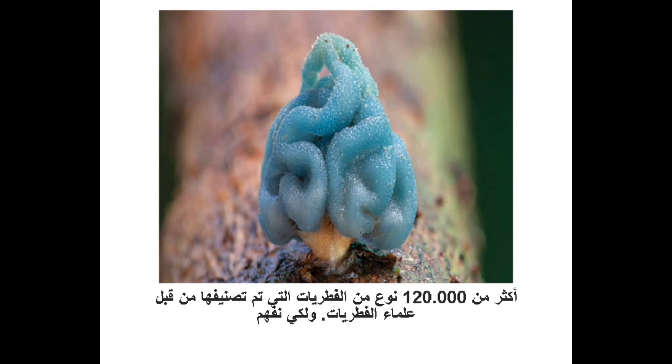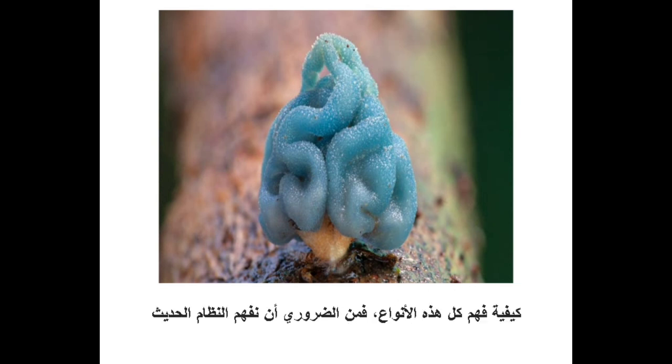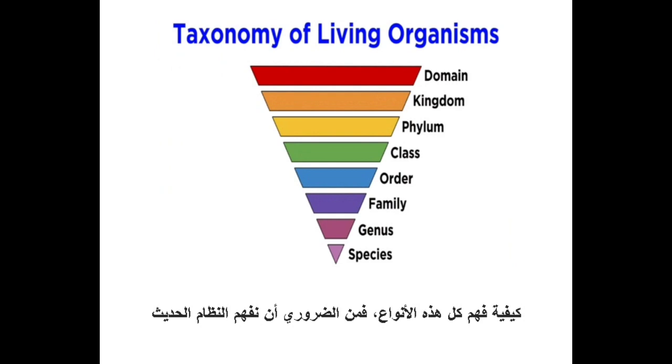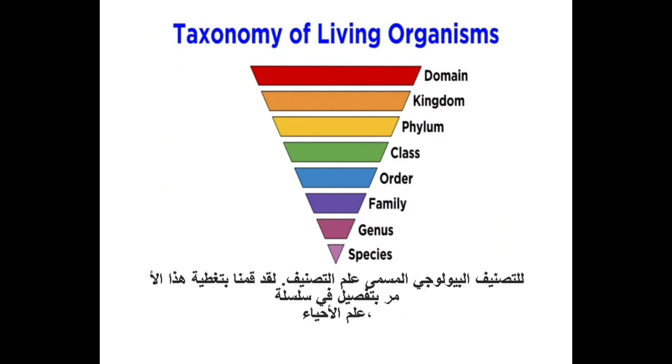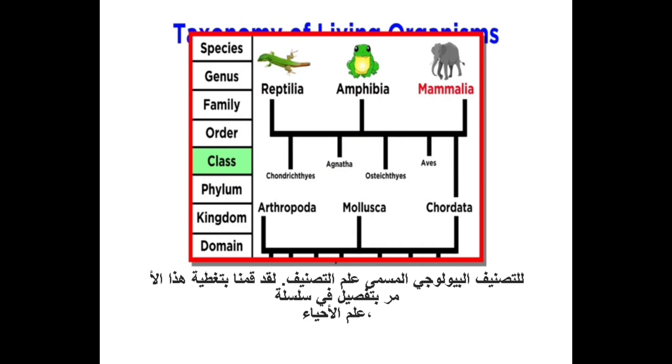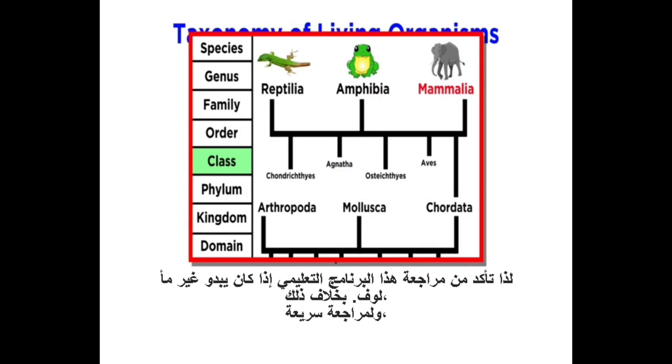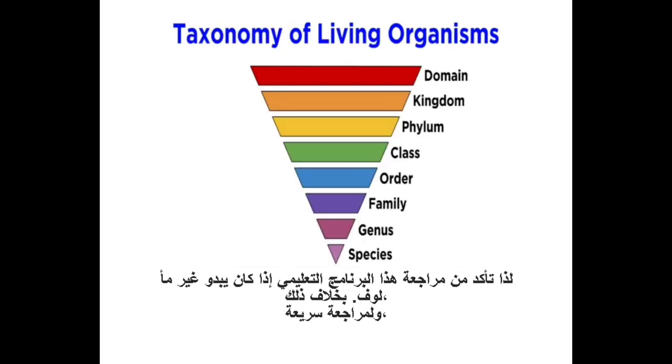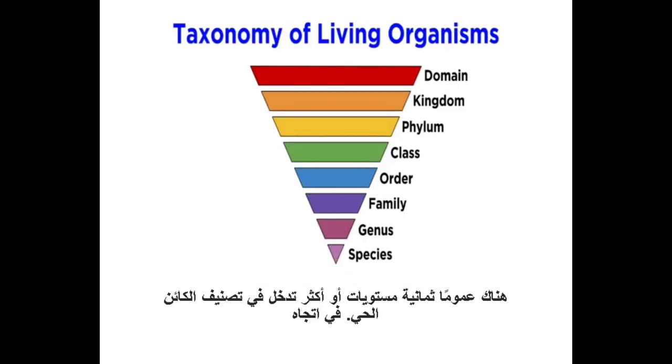In order to understand how they make sense of all these species, it is essential to understand the modern system of biological classification called taxonomy. We have covered this in some detail in the biology series, so be sure to check out that tutorial if it sounds unfamiliar. Otherwise, to briefly review, there are generally 8 or more levels that go into classifying an organism.